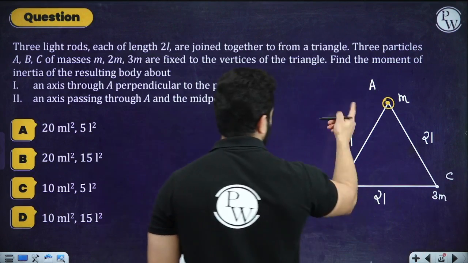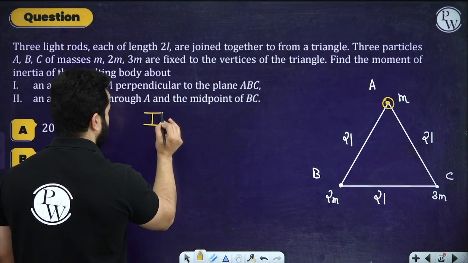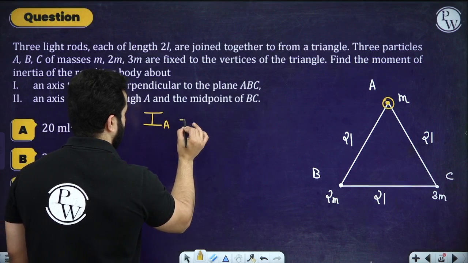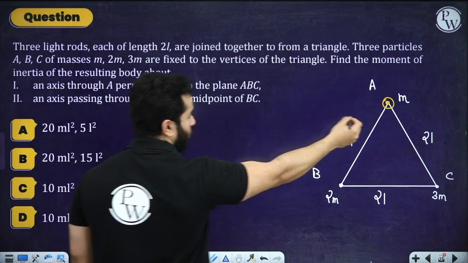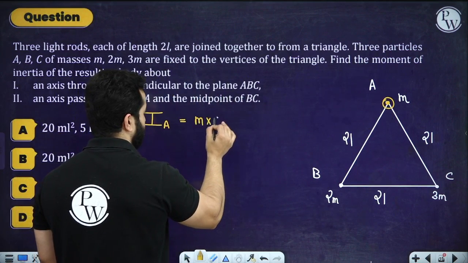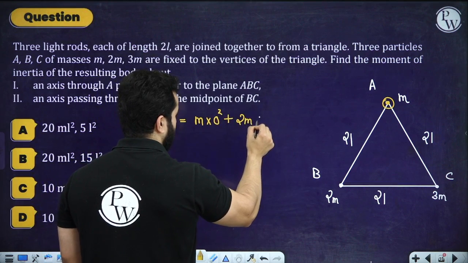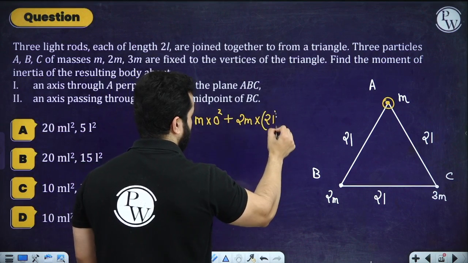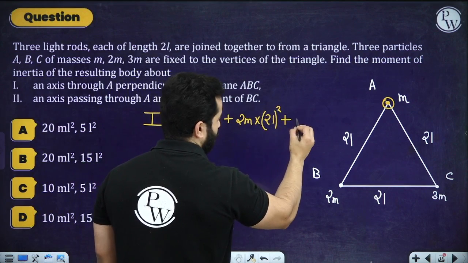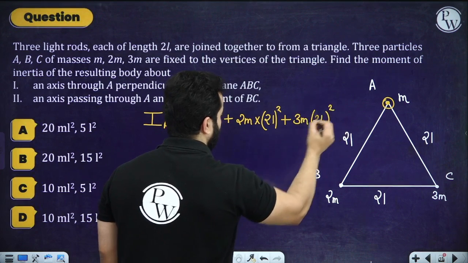Alright, so if you want to find out the moment of inertia about an axis passing through A, then there will be no moment of inertia because of this particle. So m times square of 0 plus 2m times square of 2L plus 3m times square of 2L, right?